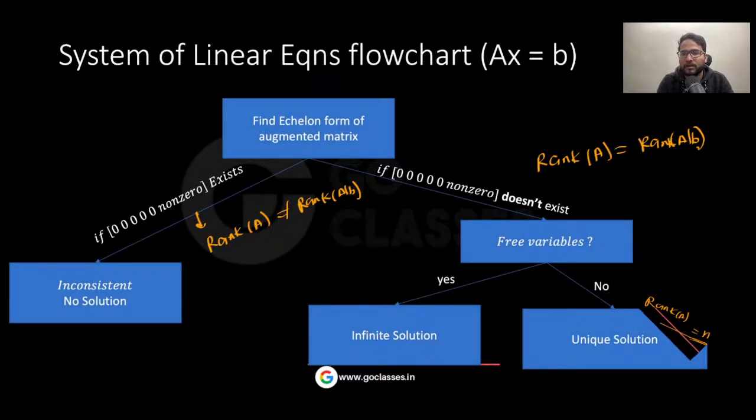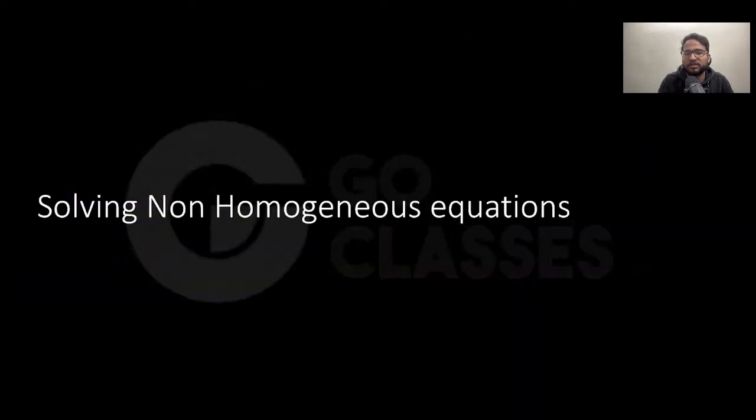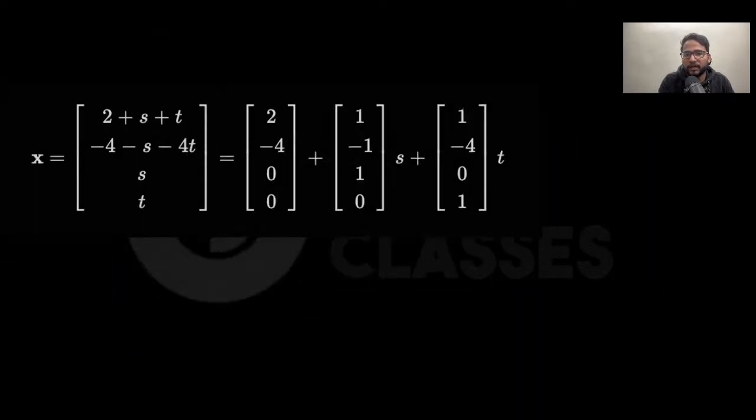Okay, cool. See here, it means no free variable. It means there is a free variable. All of this we have taught in the Go classes course. So I have taken these screenshots from there, because I do not need to write again and again, since it is a marathon. Okay, we have seen how to solve it.